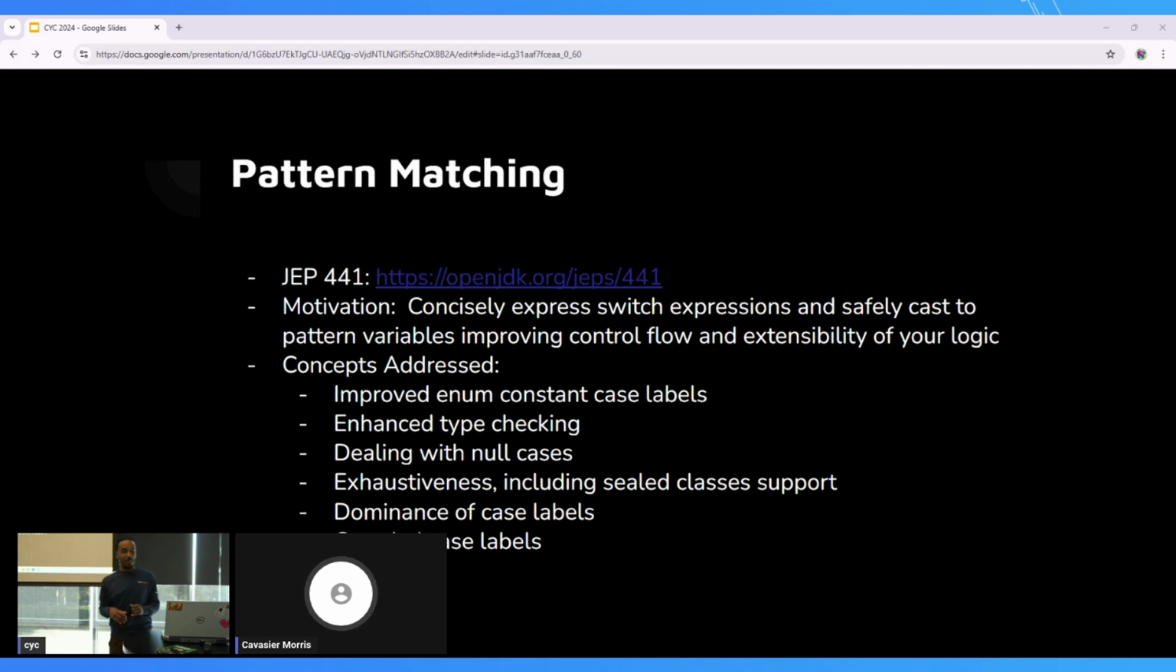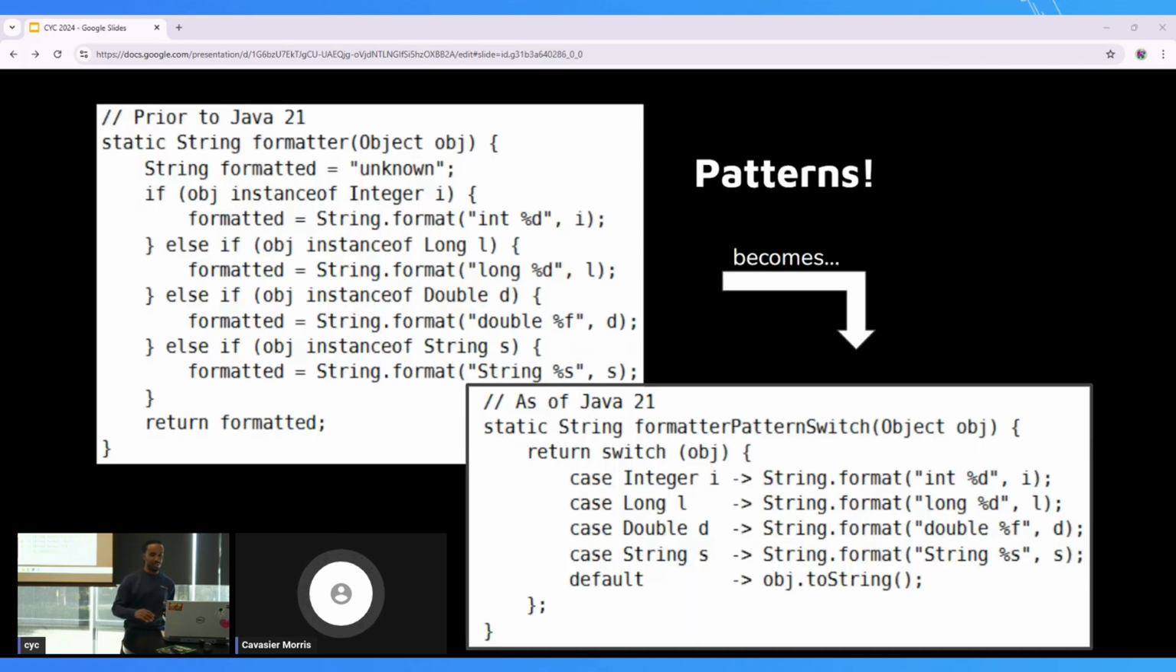So pattern matching offers a lot for us. Number one, if you've ever seen that instanceof pattern where you have a general object and you want to cast it into a specific type reference, then it does that automatically for you in pattern matching. So you don't have those nested if else blocks. We'll get into that a bit. It also introduces pattern variables. So that's where that casting comes into play. And then extensibility of your logic. Let me show you an example.